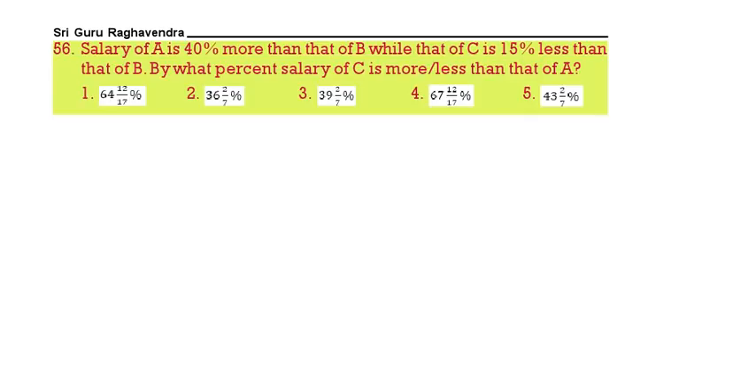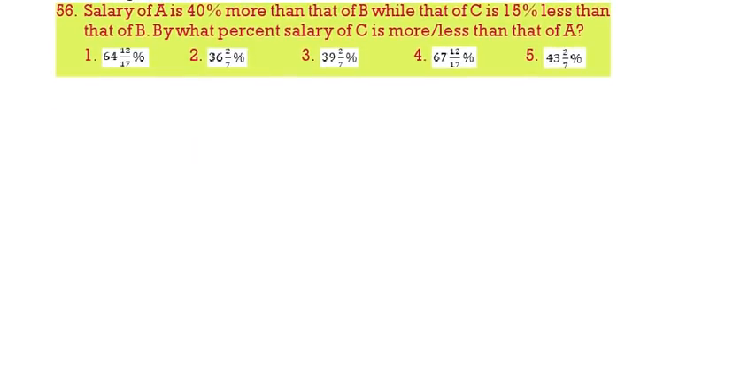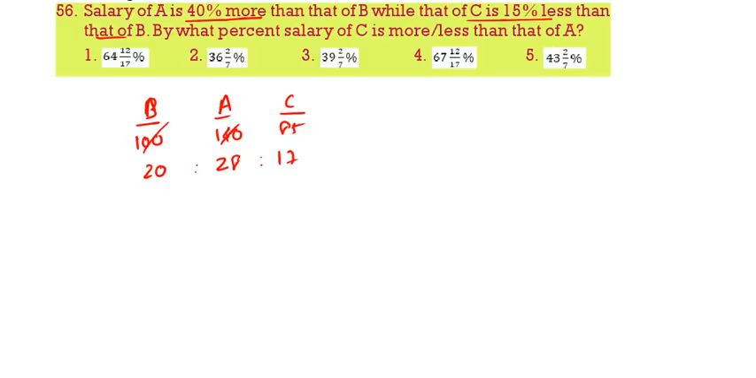Salary of A is 40% more than that of B, while C is 15% less than that of B. By what percent C is less than that of A? Now we are having B, A, C. A is 40% more than B. So B is 100, A will be 140, C is 15% less than B, C will be 85. So if you do this, 20, then 28, then 17. Now C is how much less than A?